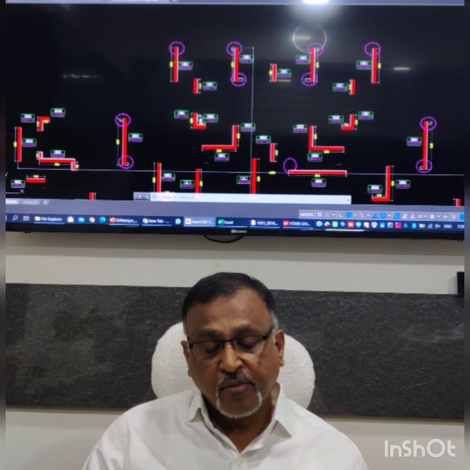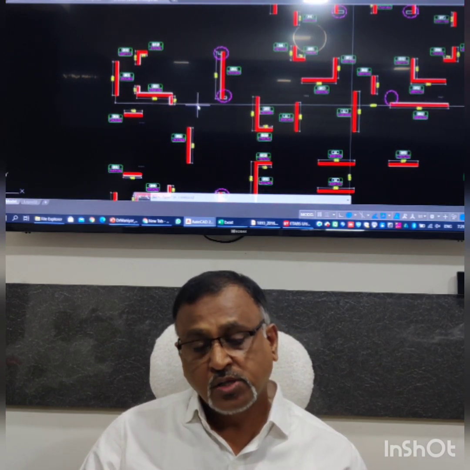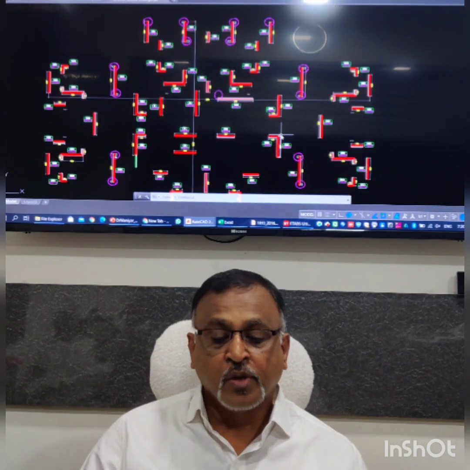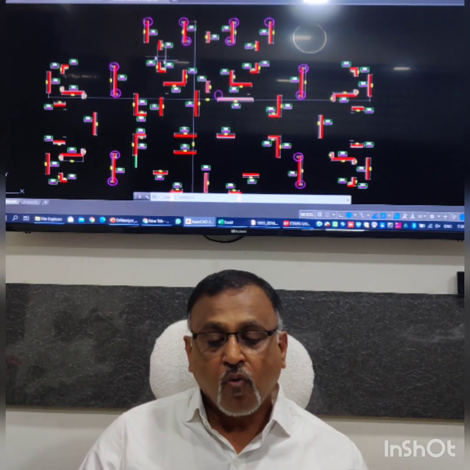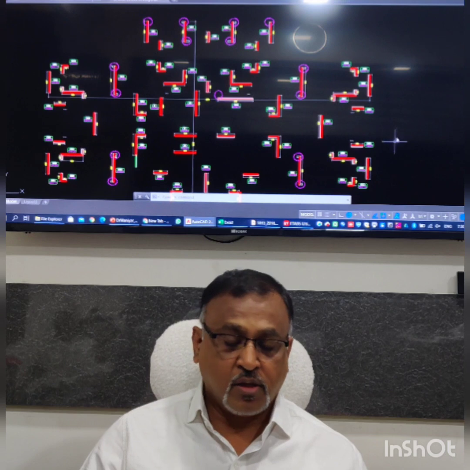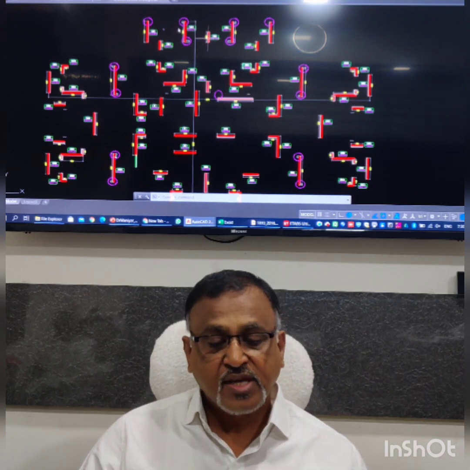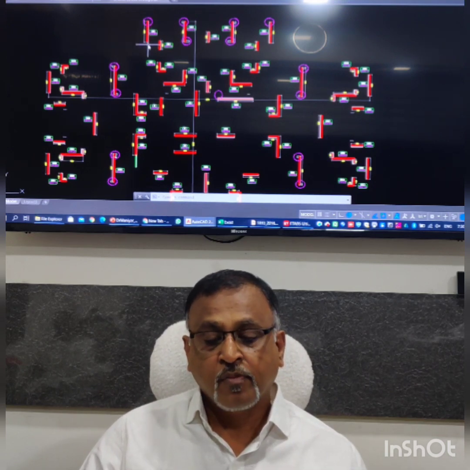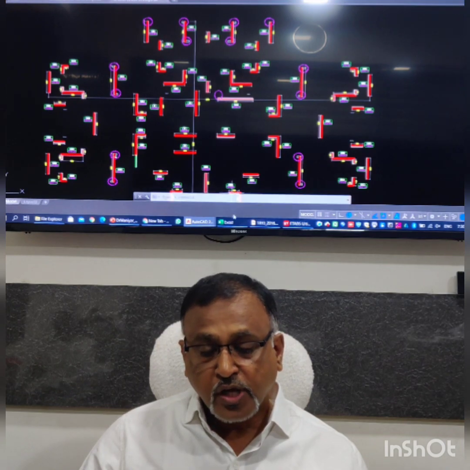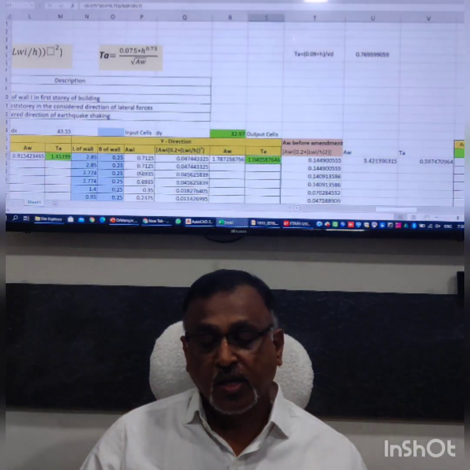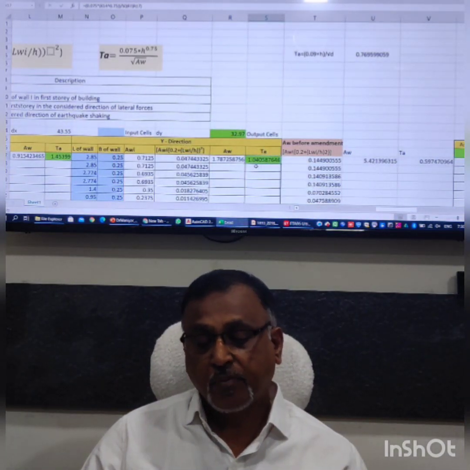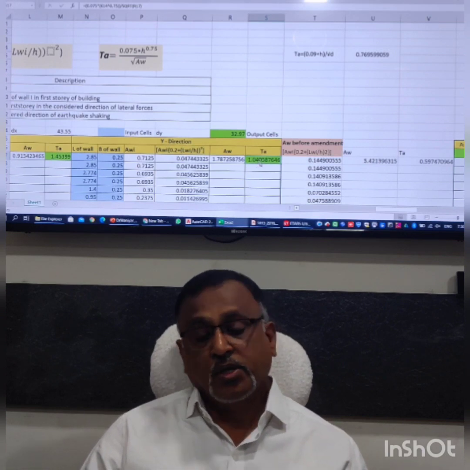So there can be a number of such walls. This way all walls in y directions are marked, their lengths are marked, their areas are marked, and they are input in this Excel sheet, and then we get the time period in that direction.